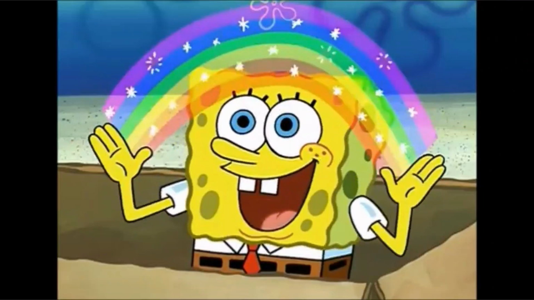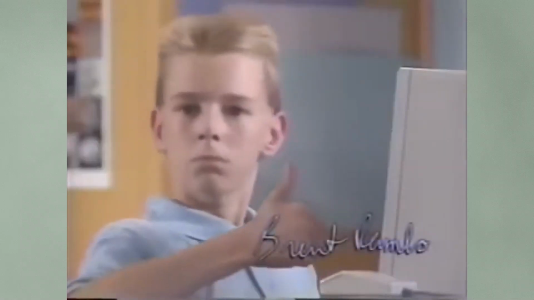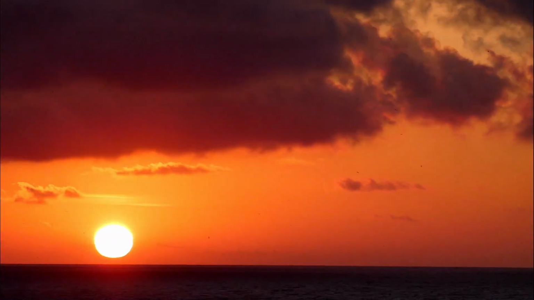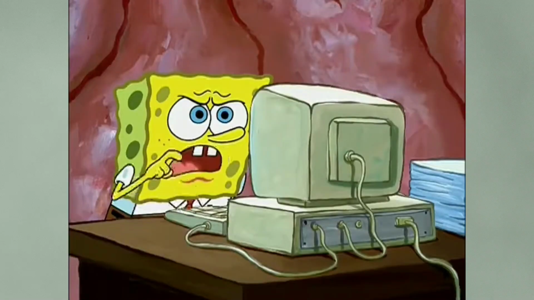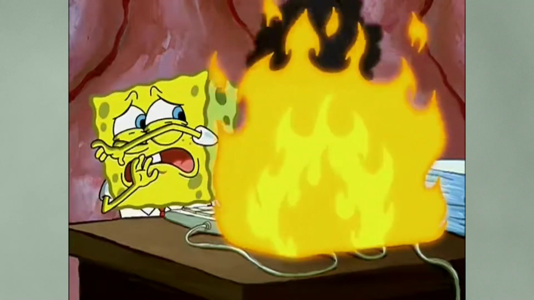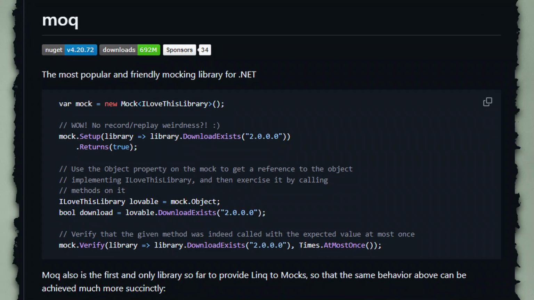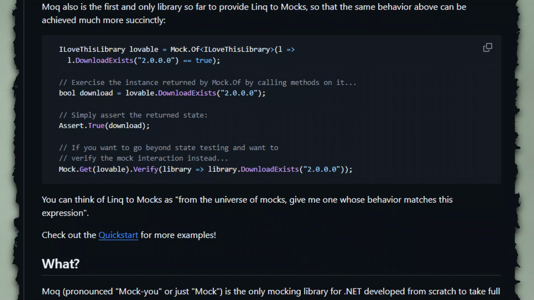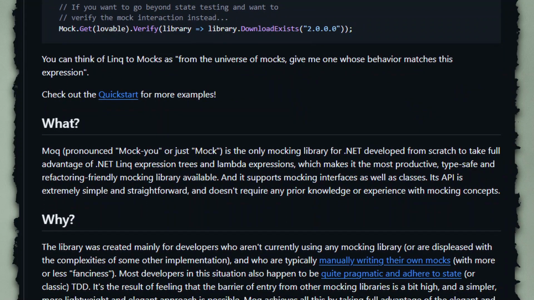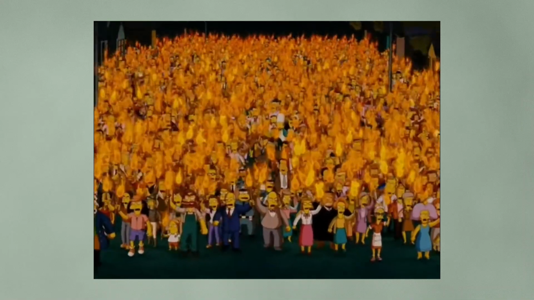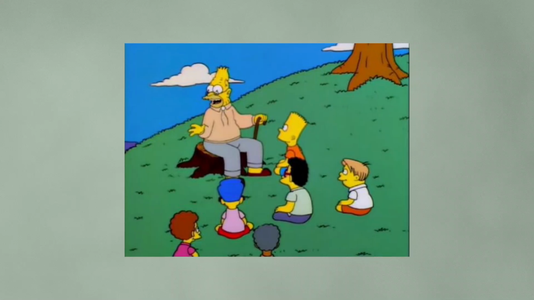Imagine the following. You are working on a large software project, and this project relies on a popular open source framework and everything seems fine. And pretty much from one day to the next, you can no longer use this open source library, it becomes unusable. This is what happened to many .NET developers in the summer of 2023. At that time, a new version of the famous Mach framework was released, and a certain change in this new version led to a huge controversy. I'll tell you the story in this video.